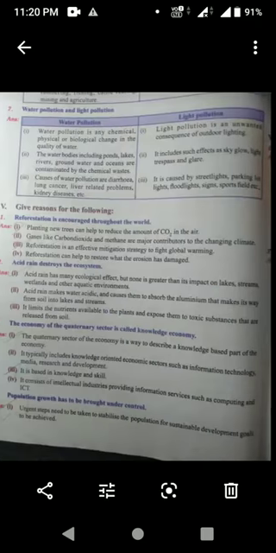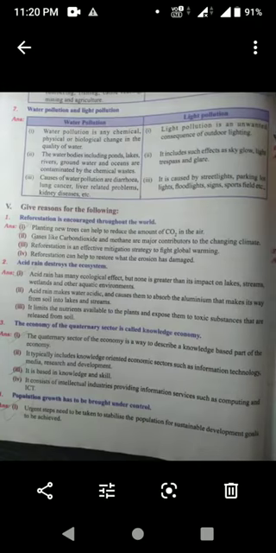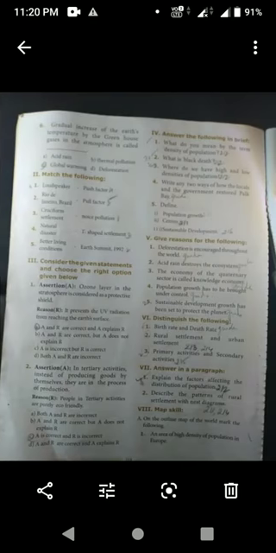Next, answer the following. Answer the following questions. Already I have given how many questions? 3 questions I have given, isn't it? Yes, already I have given Roman number 4. Answer the following in brief, 3 questions, isn't it?